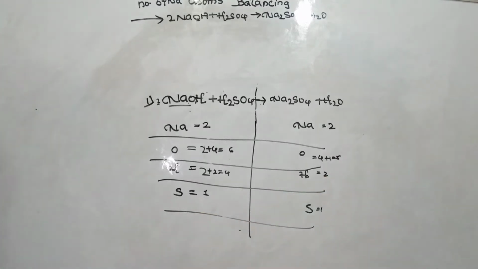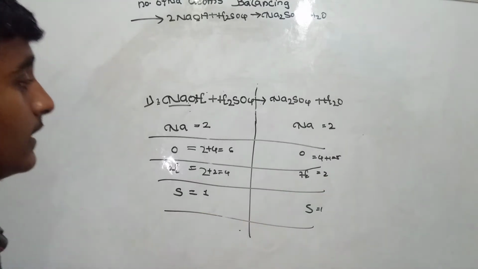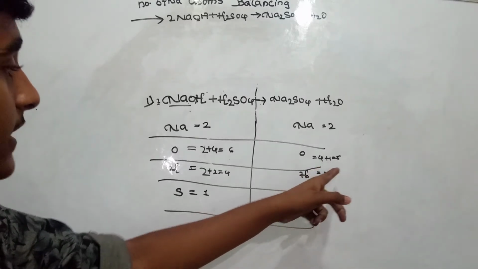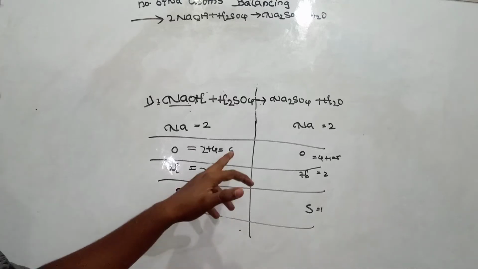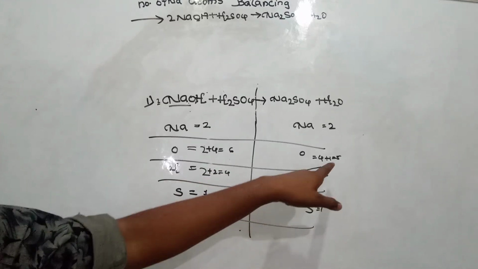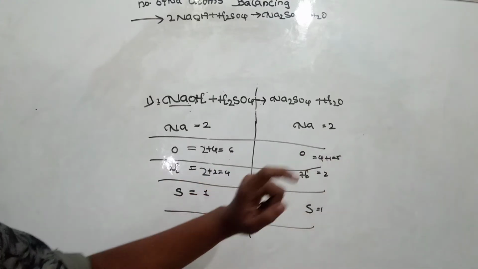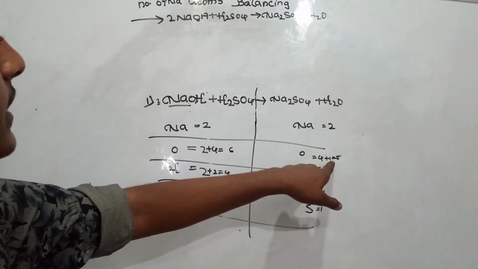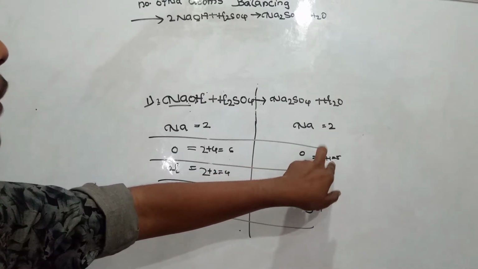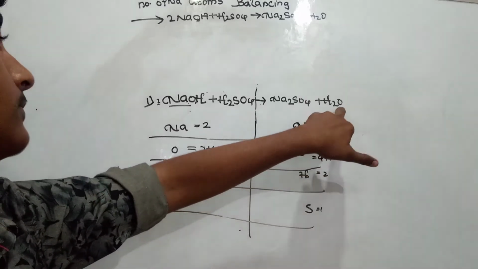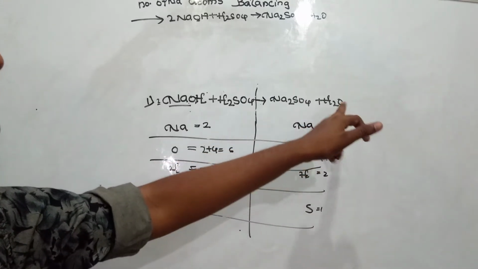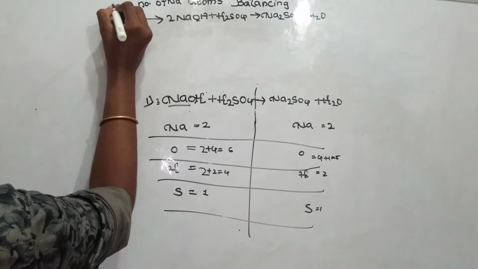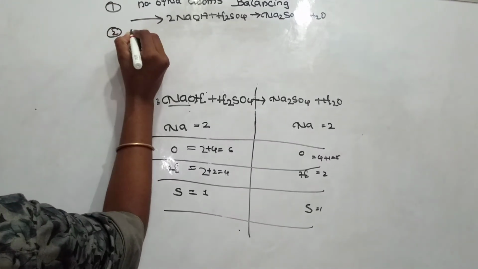So what's the problem? How should I solve this? Here are 5 and 2, here are 6 and 4, and here is the single number 1. So where is the first option of O? O is here, so I have to mention it as 2H2O. Yes guys, I have to mention it as 2H2O. This is the first one and this is the second one.